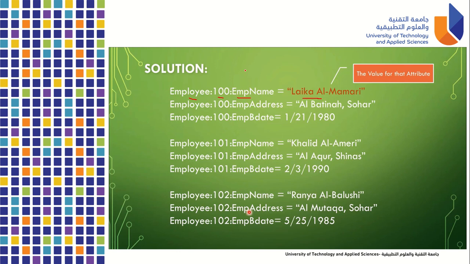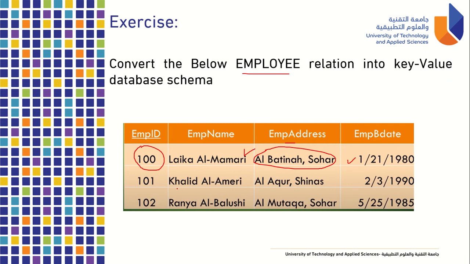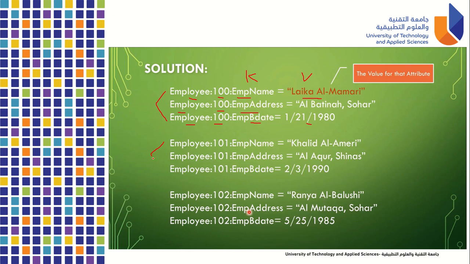Okay, this is the value, this is the key, and then this is the value. That's why it's called the key value database schema. Again, table name, primary key, the attribute, and then the value. Table name, primary key, attribute, and then the value. So that's only for Laika. Then we do also for Khalid, okay, and also for Rania. So we have here as the answer. So we have, this is for Khalid and this is for Rania. Okay, so that's for key value.